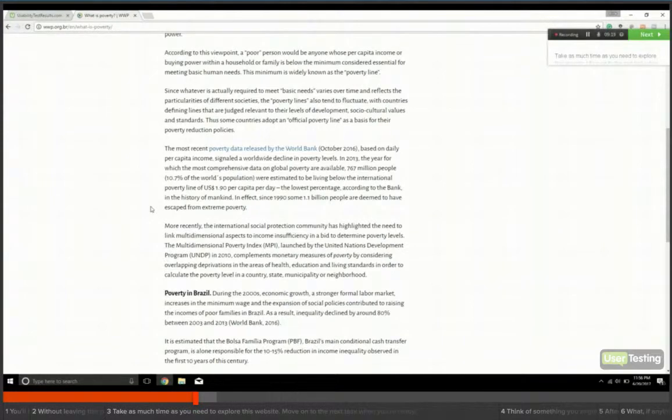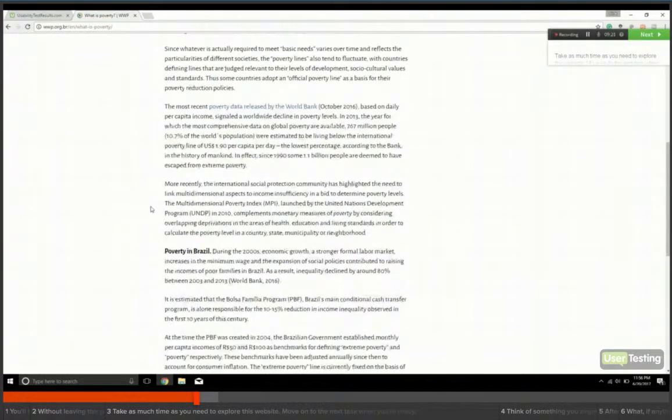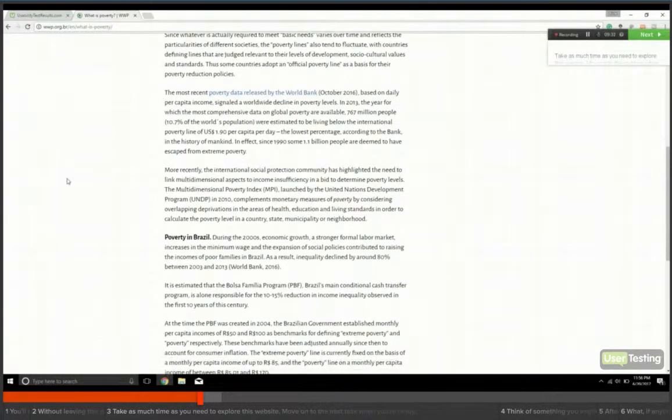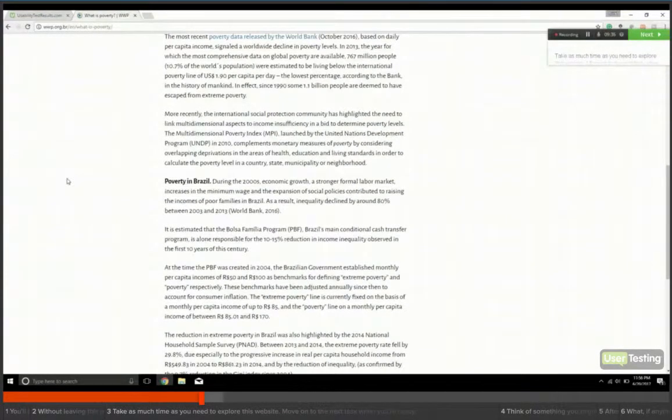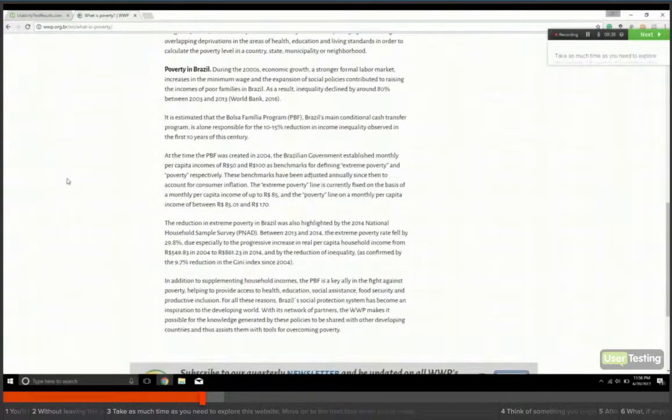So that makes sense. Alrighty. Most recent poverty data. Active link here. Trying to see. It's the link within the site. It's actually a really good rundown of exactly what this is all about.